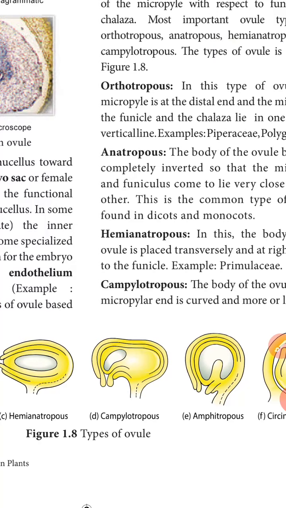Example, Leguminaceae. In some kinds of plants, a different kind of ovule is found. There are two types: one is amphitropous, another one is circinotropous.